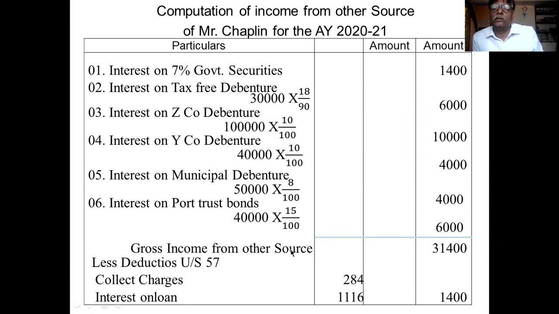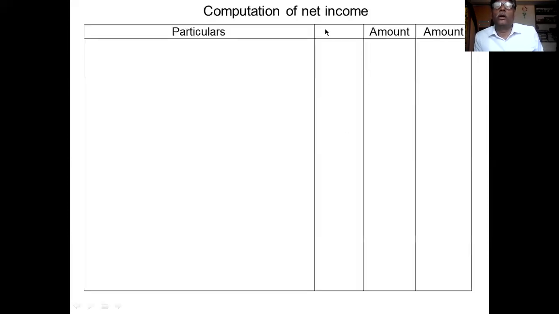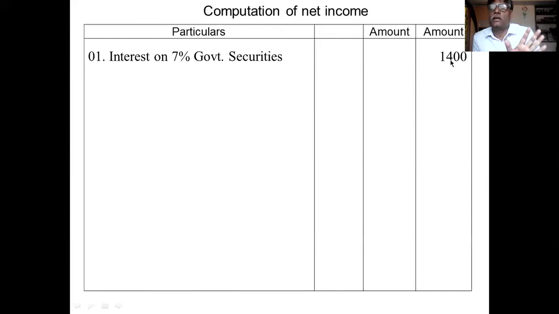These are the gross interest. I have grossed these up. Divide by 100, I took 90. Since all these are gross, I will calculate the net interest and show 1% commission on it. Okay, you see the table. Computation of net income. 7% securities 1,400. It is the same because they will not deduct tax, government security.